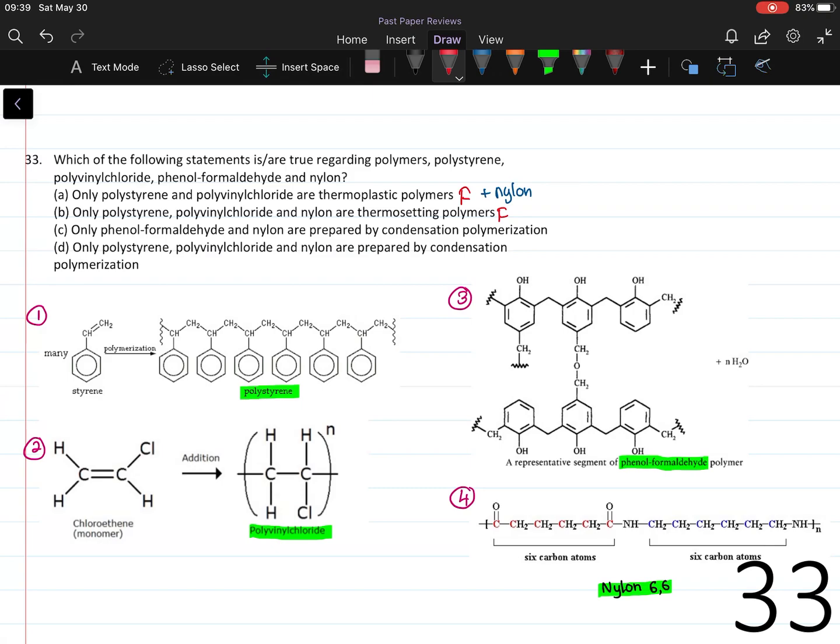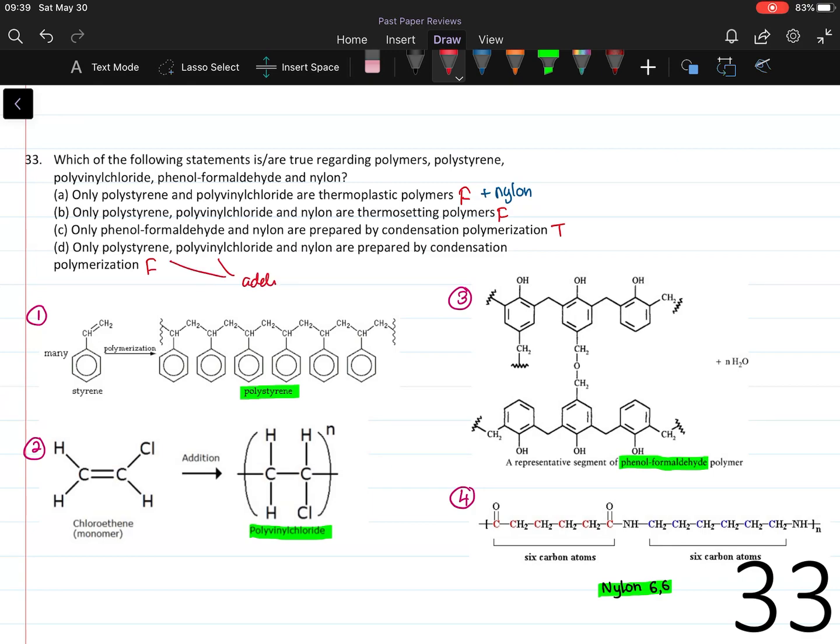Statement C. Only phenol formaldehyde and nylon are prepared by condensation polymerization. That is true. Condensation polymerization is basically joining two monomers by removing another molecule like water. Statement D. Only polystyrene, polyvinyl chloride, and nylon are prepared by condensation polymerization. Well, it is false because in C we said only phenol formaldehyde and nylon are, and that was true.